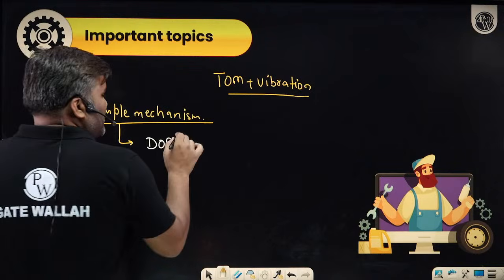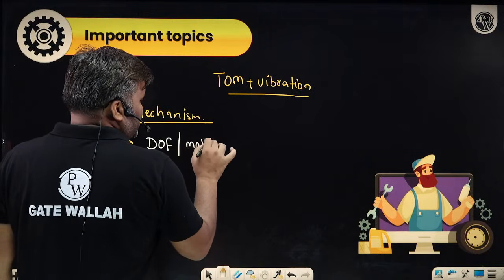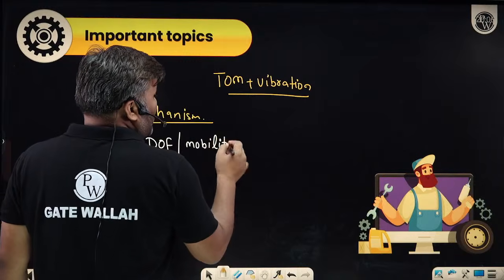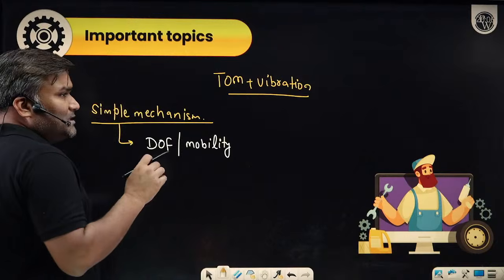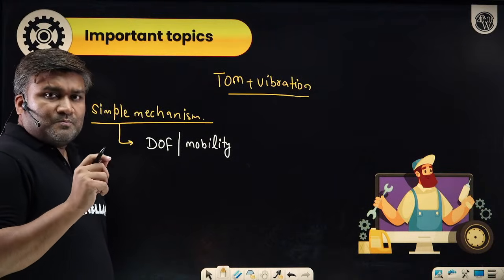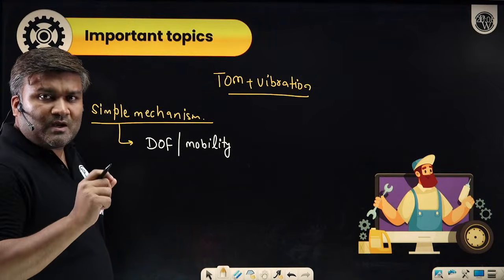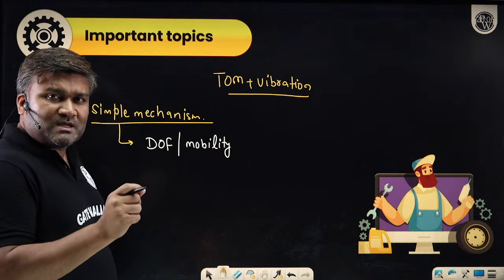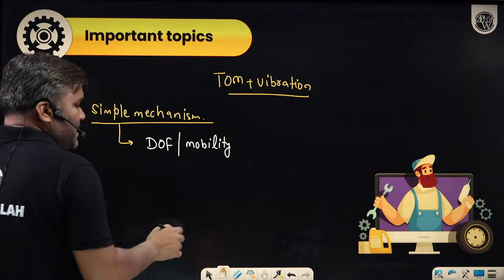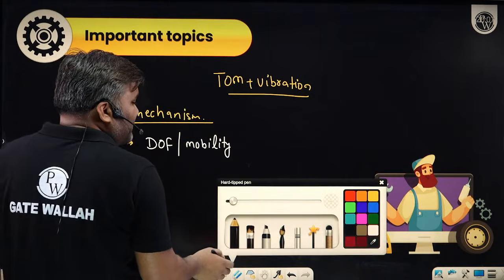Degree of freedom, or we can also call it mobility. What are the formulas which govern the degree of freedom? I will discuss that. What are some tough questions? I will also discuss that. Where most of the students make mistakes, I will discuss those areas also. So degree of freedom is quite frequently asked.